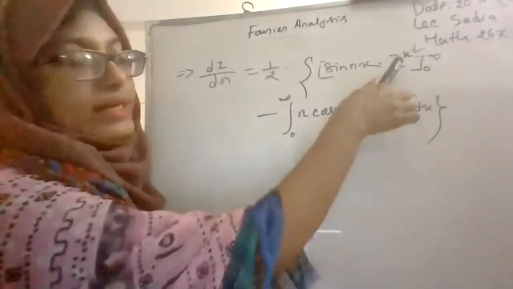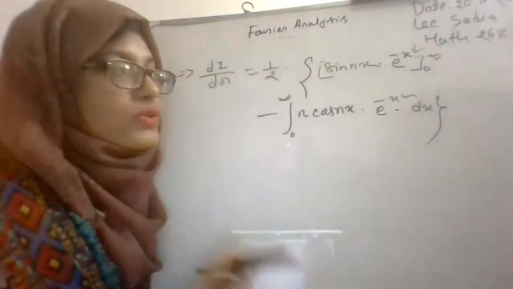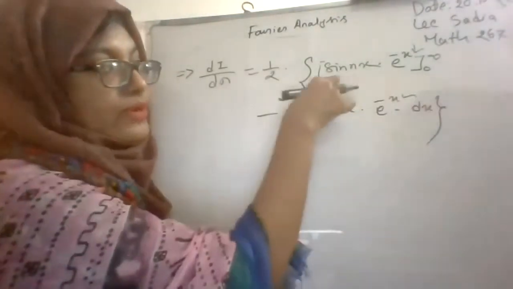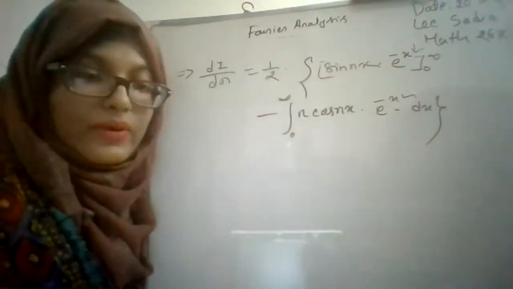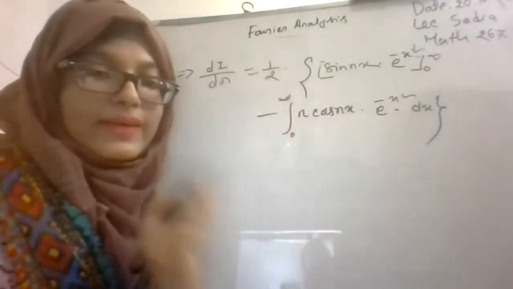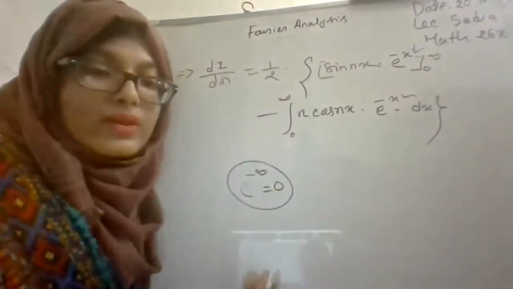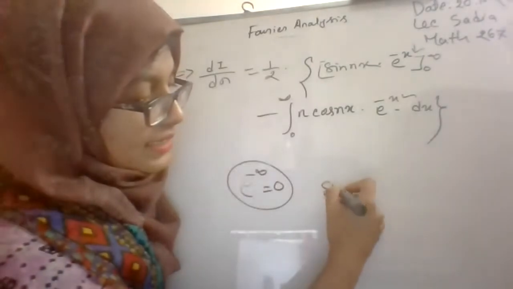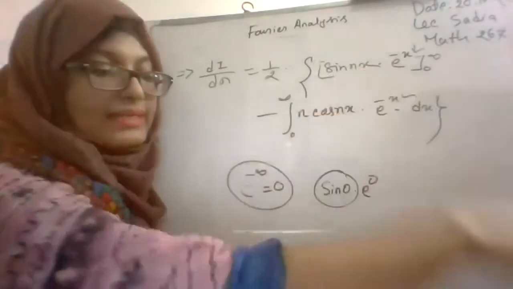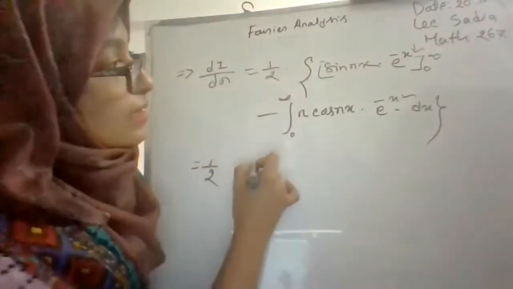And since here we are considering e to the power minus x square and your upper limit is infinity, so e to the power minus infinity is equal to 0. And for the lower limit 0, for sine nx, it will be sine 0, and the value of sine 0 is also 0. So for the upper limit, the answer will be 0. And for the lower limit, it is sine 0 into e to the power 0, and sine 0 is also 0. So our first part will vanish and it will be wholly 0. So we may write down half 0 minus 0,